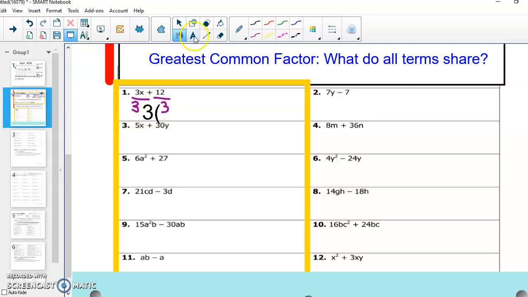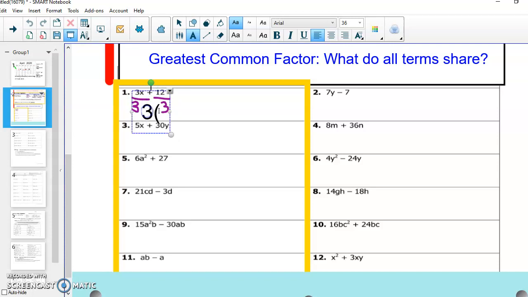3x divided by 3 is going to leave me with just an x left over. And 12 divided by 3 is going to leave me with a 4 left over. So if I take out my 3 and have x plus 4, I am going to see that is taking out my greatest common factor and I see what's left over.